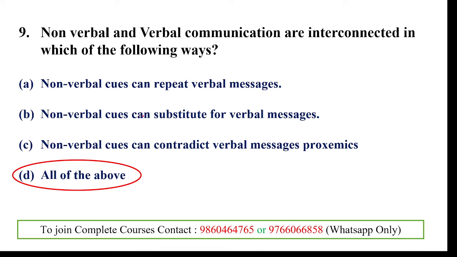Then non-verbal clues can substitute for verbal messages. In the situation we discussed earlier, instead of saying yes, we can simply nod our head. So that is a substitution for the verbal message.